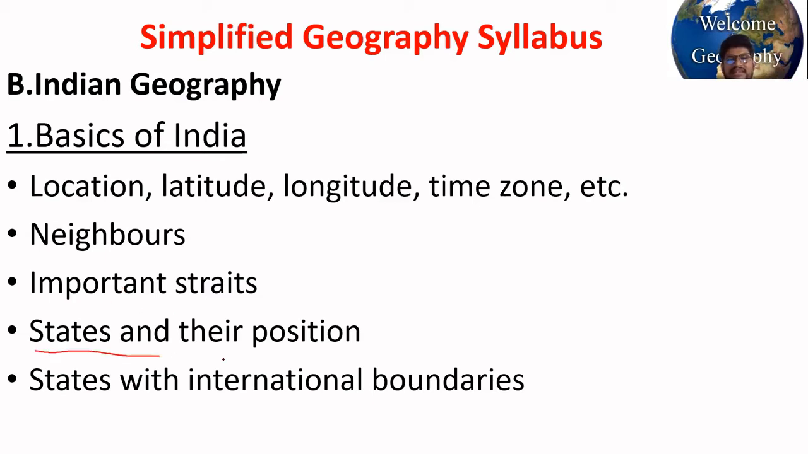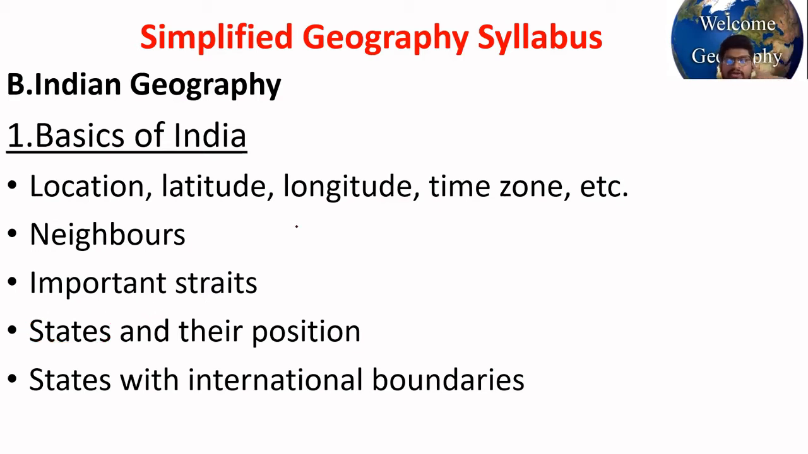Then states and their position, right? How many states are there? How many union territories are there? Recently, Jammu and Kashmir was made a union territory. Earlier, it was a state. Ladakh was not a union territory, now it is made a union territory. So study about the states, their location and their state borders.